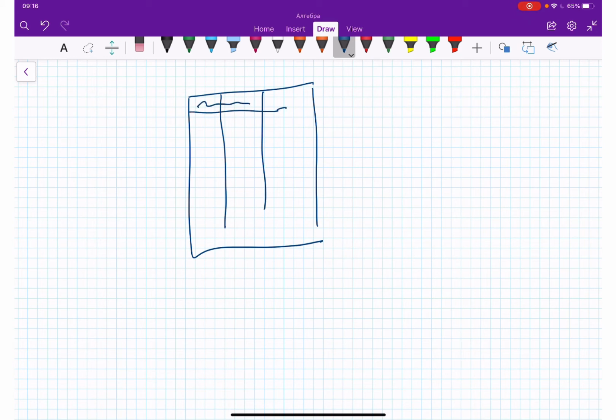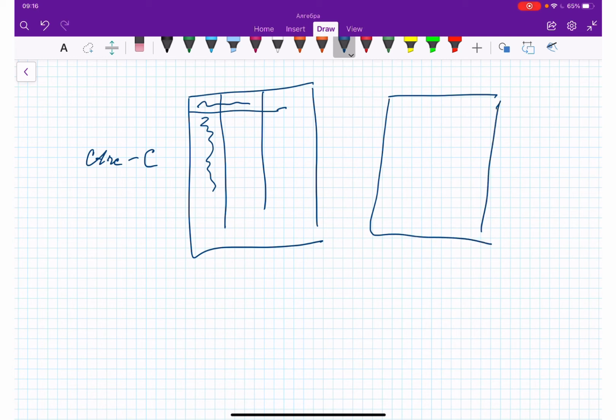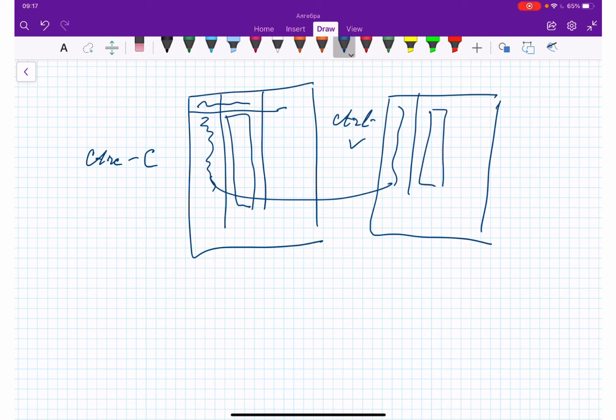So what you're going to do is copy, but you are going to copy not with the mouse, but with the keyboard, with keys. Control C, which is copy. And then go to StatCrunch and paste in the first column through Control V. And from here all your data will pop up. And then the second one, copy Control C and paste here, Control V.